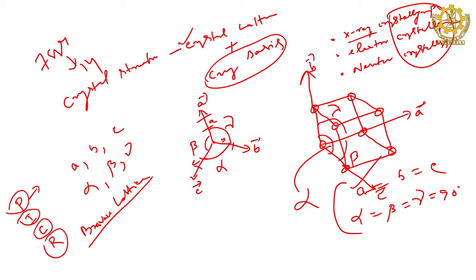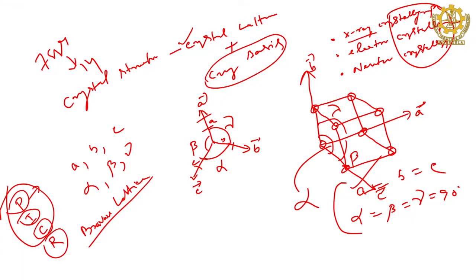All 7 systems together have 14 Bravais lattices. Bravais lattice means you have to explain them in terms of these P, I, C, R. For example, if I say it is a cubic system, then there are 3 Bravais lattices: P, I, C. You know why it is, right? Like that, if you go through all 7 systems, the total number is 14,